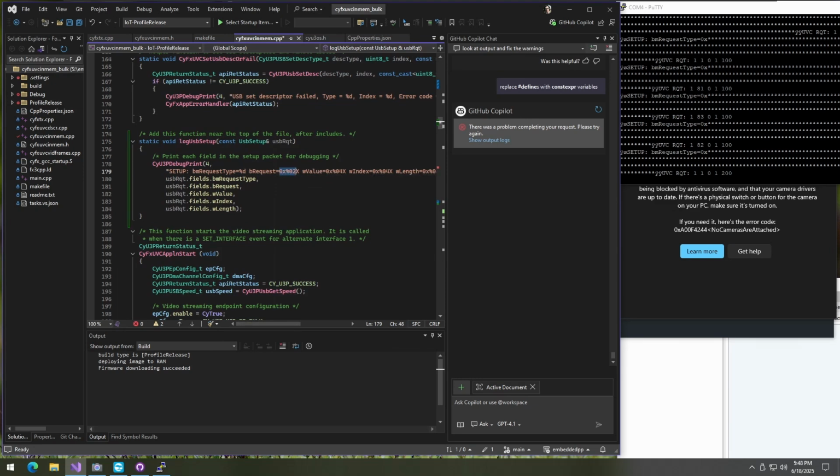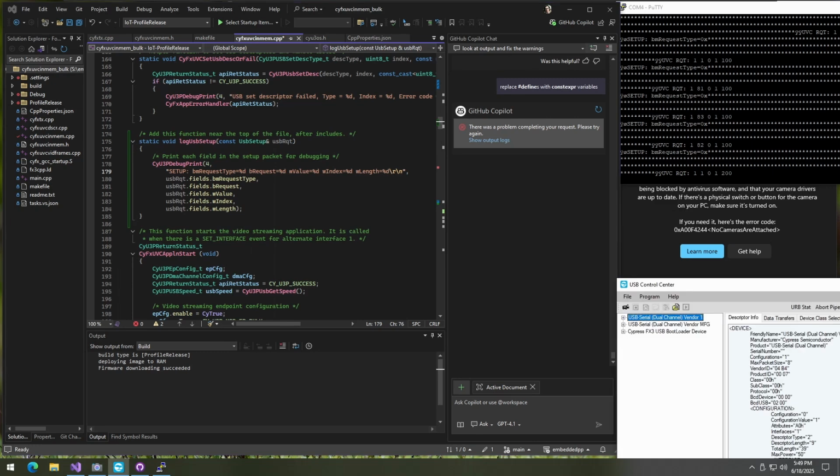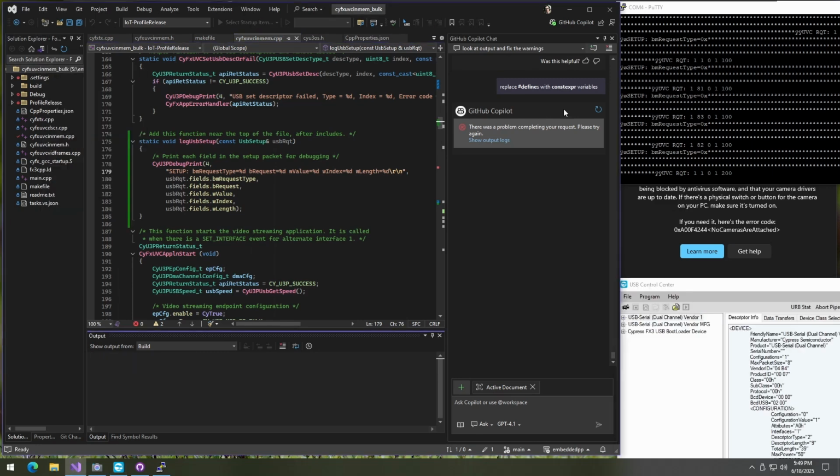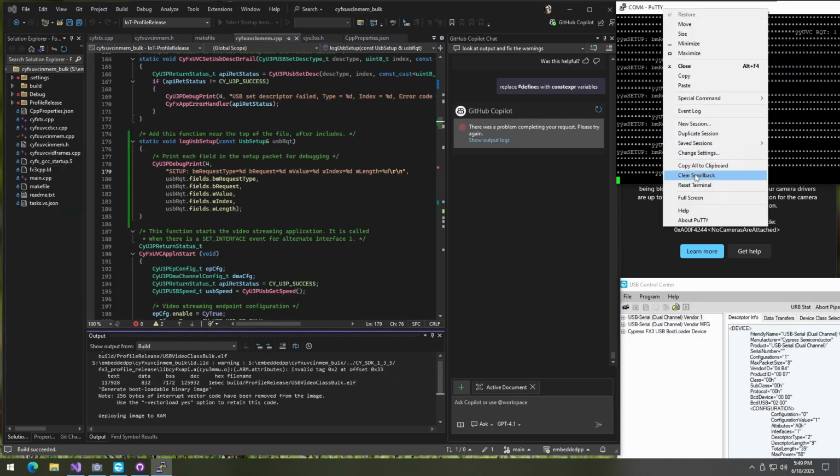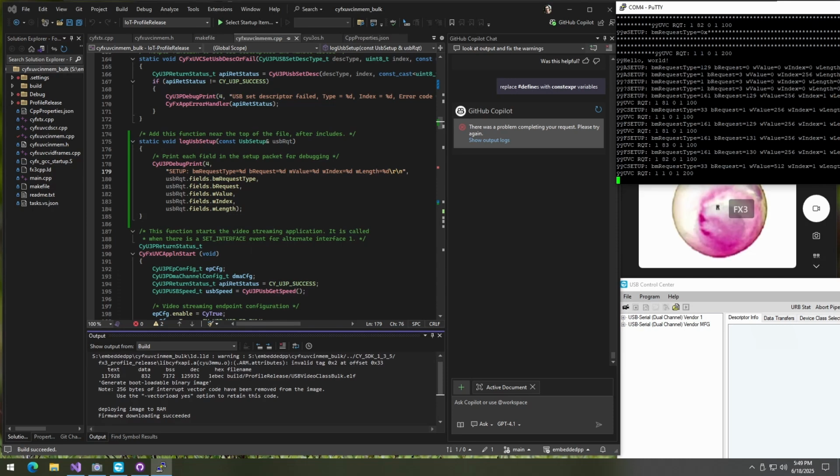%d. I know it's not gonna look ugly and not exactly what we want. I just want to see if it does something. %d and %d. It's in bootloader mode. Let's deploy to RAM. Also, let's clear. Scroll back. Aha, I suppose 0x was not a supported format. So now we have this hello world. We do have our requests being logged. That's good enough for today.